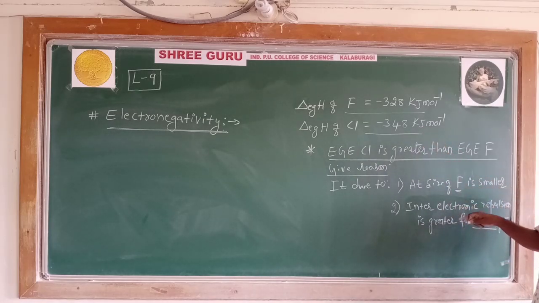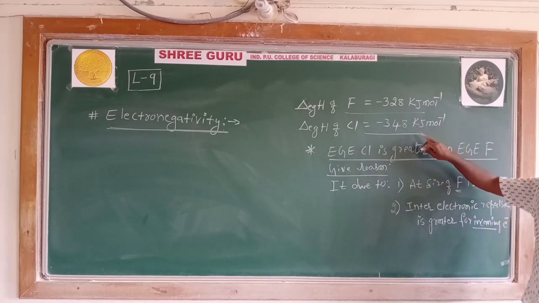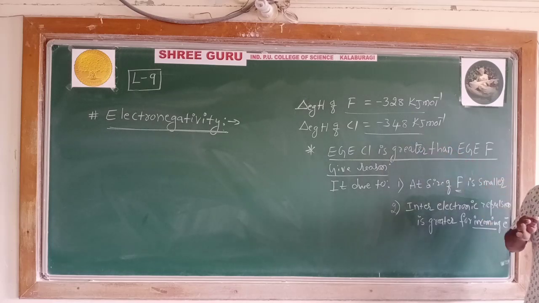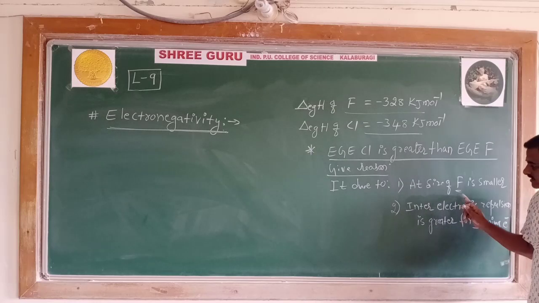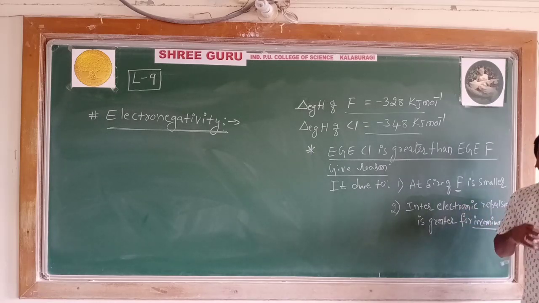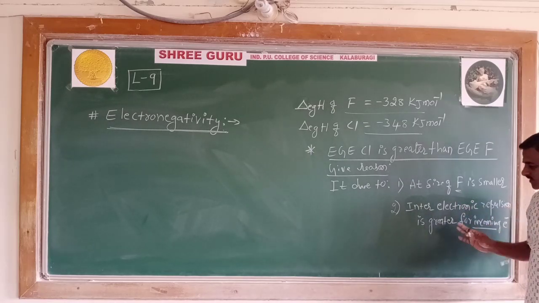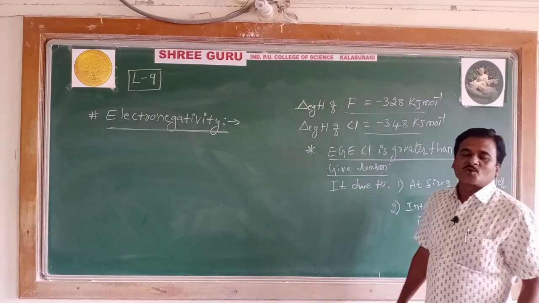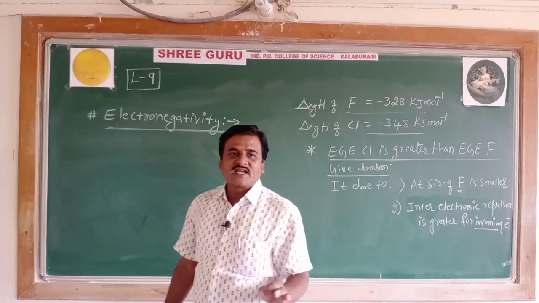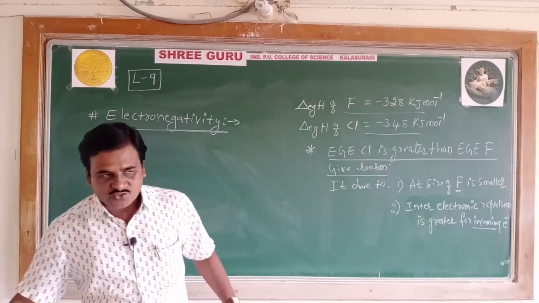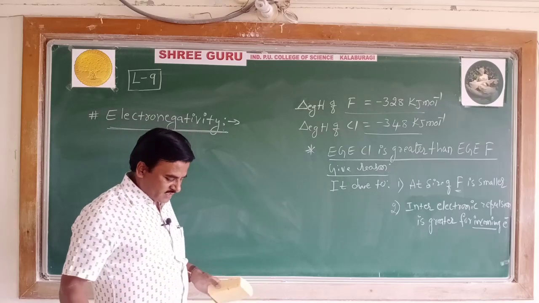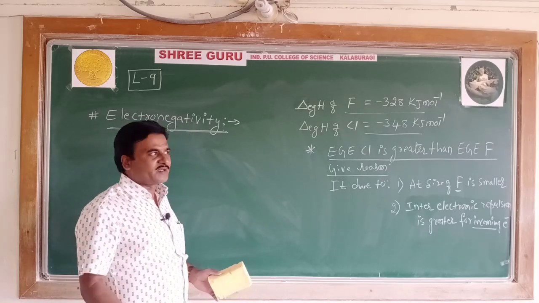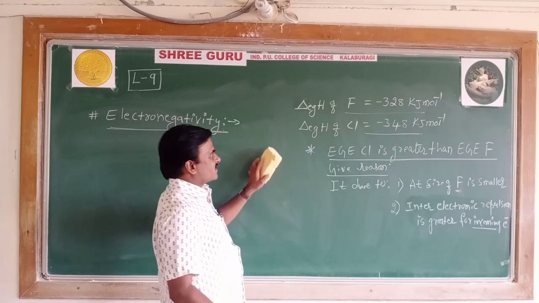Inter-electronic repulsion in fluorine is more, while in chlorine it is less. That is the reason the electron gain enthalpy of chlorine is more than that of fluorine. This is also an important part which has appeared for 2 marks in the examination. Do concentrate on this.